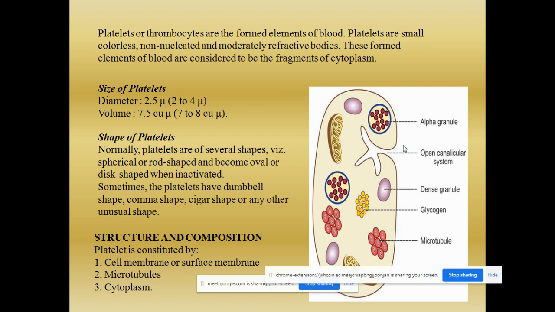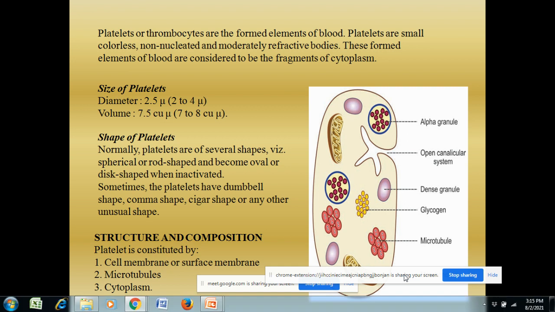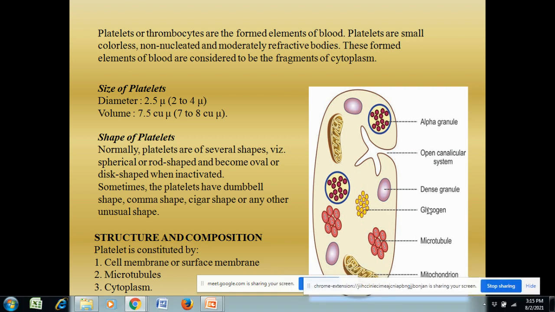Now, when you take the shape of the platelets, platelets are of several shapes. They are actually in two forms. What are the two forms? That is the activated form and the inactivated form. So they have several shapes. You cannot define the shape of a platelet. Platelets can be spherical in shape, or they can be rod shaped, oval in shape, or disc shaped.